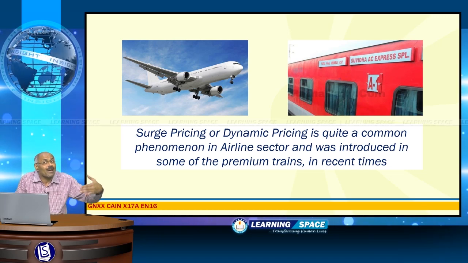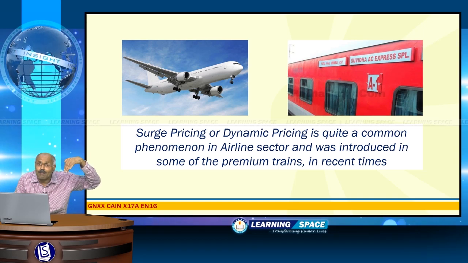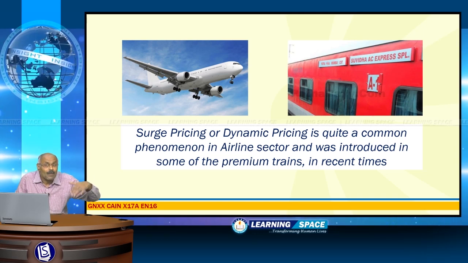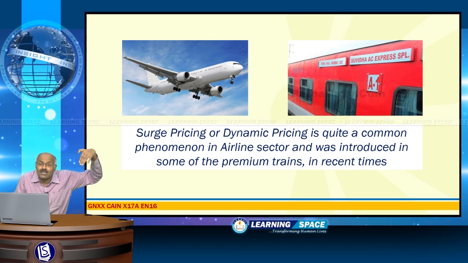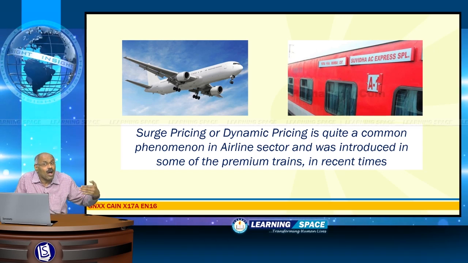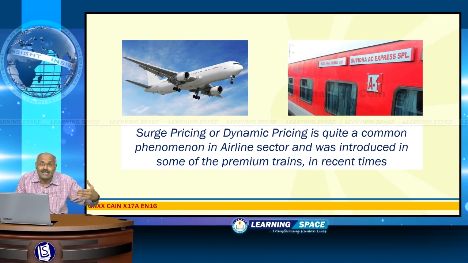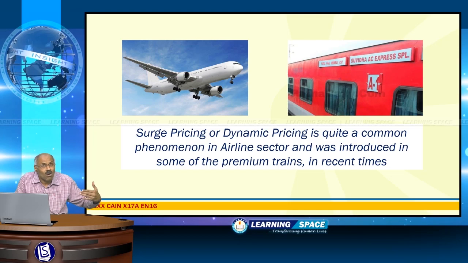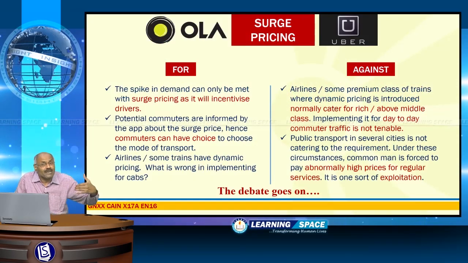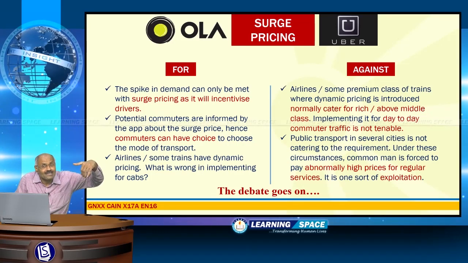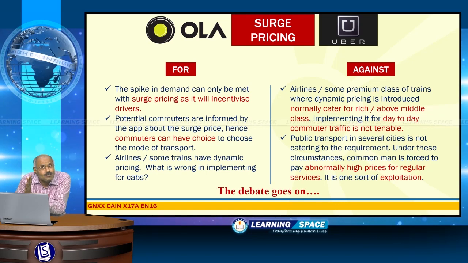If you look at the common man in India, the dynamic pricing of the airline sector and the pricing of Suvidha trains basically cater to rich or above middle class people, but cabs are used even by the common man in metropolitan cities. So, surge pricing by these aggregators is not in the right perspective, and there is a viewpoint which is for the surge pricing, and at the same time there is also a viewpoint against it.